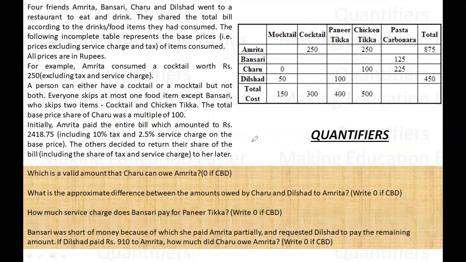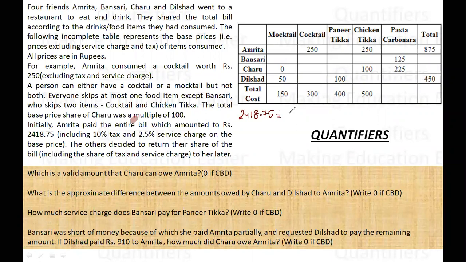Fine. Now, the total base price of Charu was a multiple of 100. So whatever Charu paid has to end with 00. So it can be 700, 800 or anything. Initially, Amrita paid the entire bill, which amounted to rupees 2418.75. So Amrita paid 2418.75 total bill, which included the tax as service and service charge.